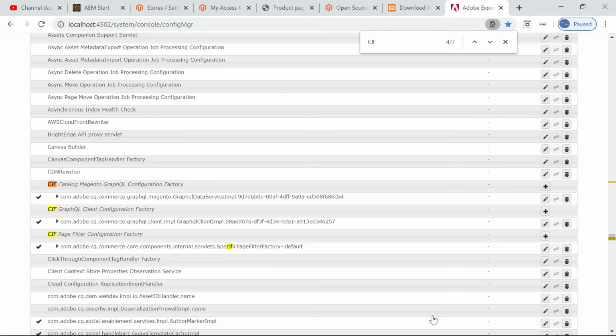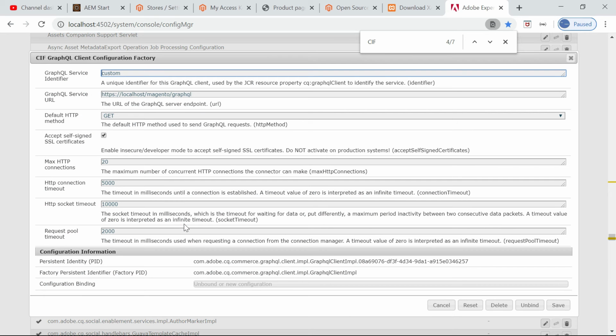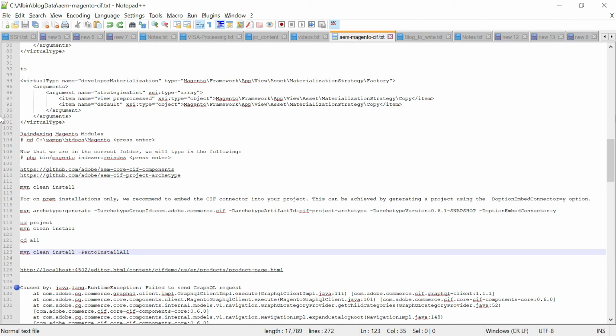I'm ignoring it. So the second one is again the connection client configuration factory. You need to create one again. Here you keep the same identifier value you used before. Then the GraphQL service URL: use HTTPS, localhost, Magento, the context root, and graphql. If you don't keep HTTPS, obviously you will get an exception.